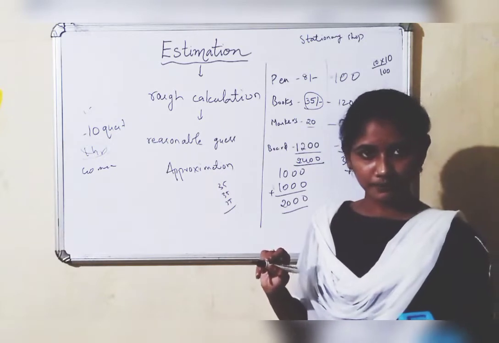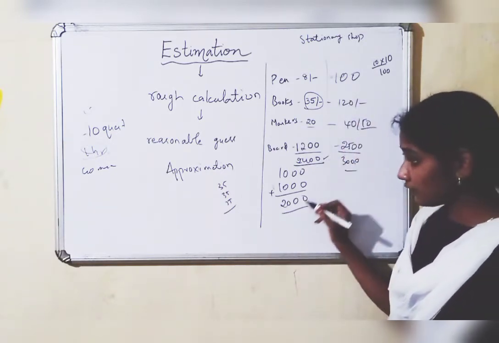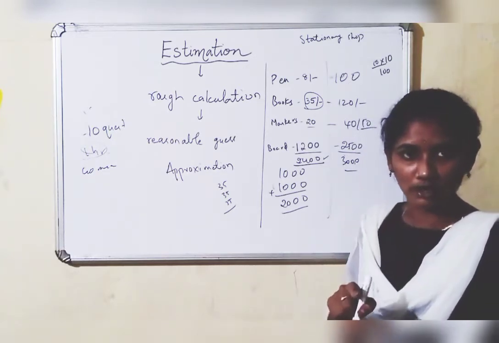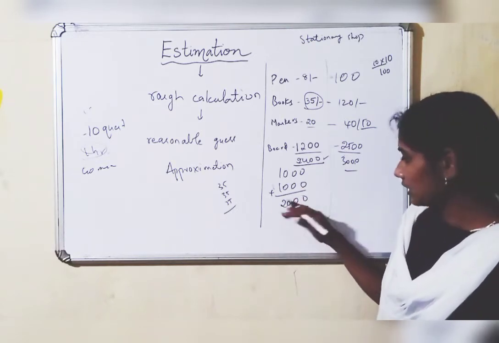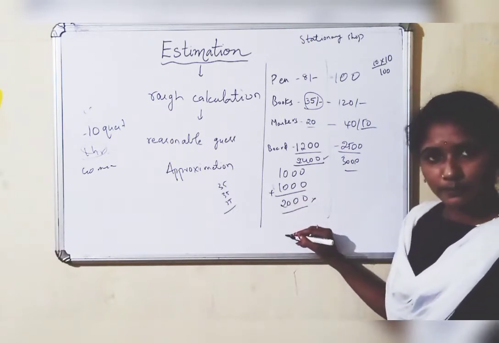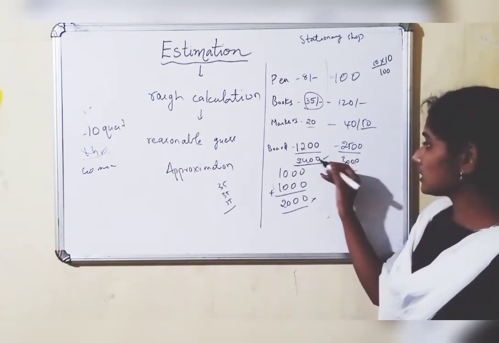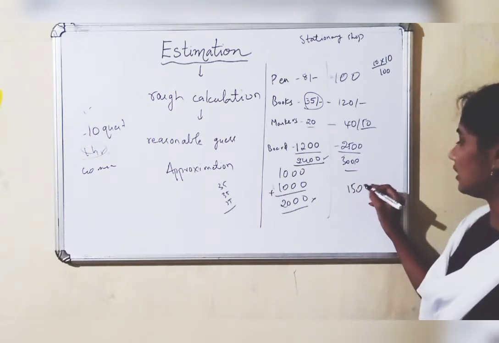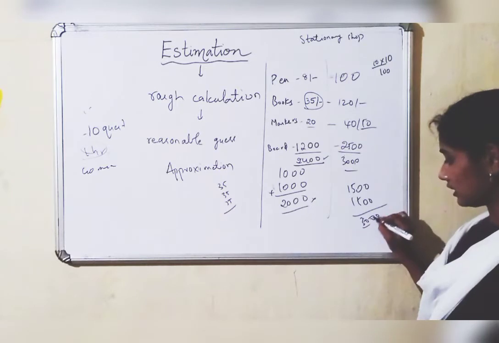Am I correct? Yes. So 2400 is the actual amount. If you estimated wrong, your guess would be wrong. If you estimated a little bit extra, for example, 1500 for one board, it will go to nearly 3000.